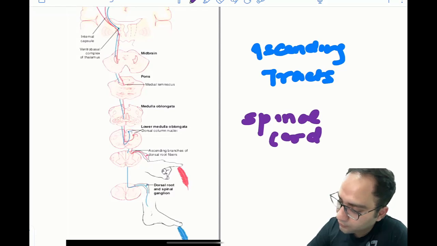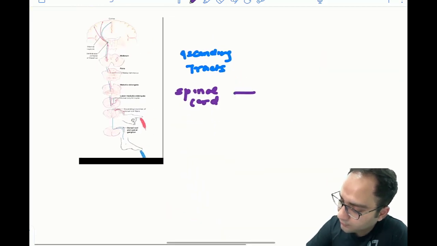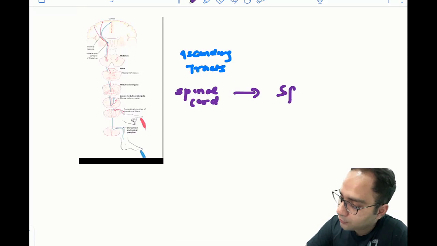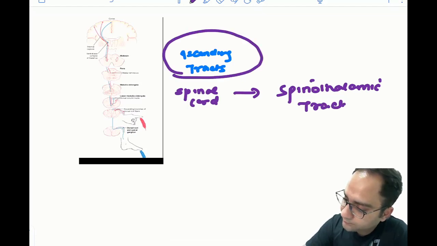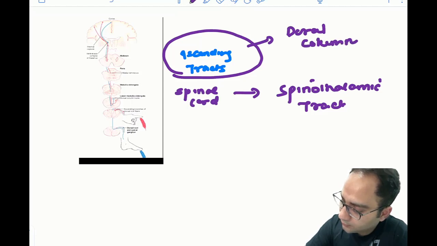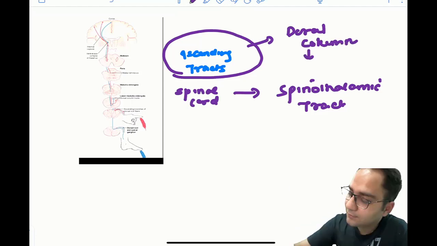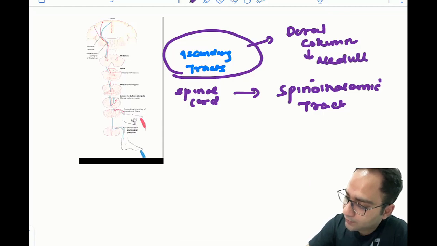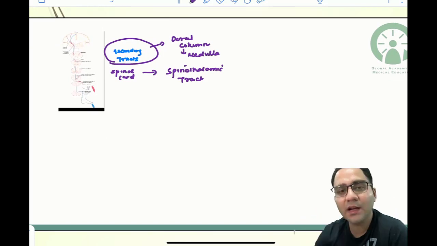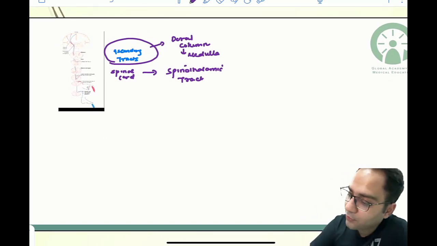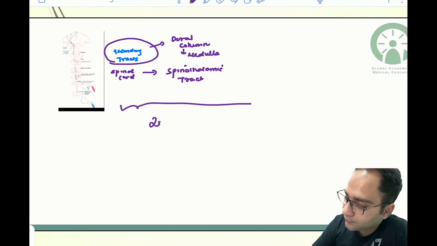For the spinothalamic tract, you have the crossing at the spinal cord level itself. Whereas for the dorsal column, they are crossing at the medulla oblongata, brainstem. So this is an important concept to decide whether you will have ipsilateral manifestation or contralateral manifestation. This is the second concept which you should be aware of.